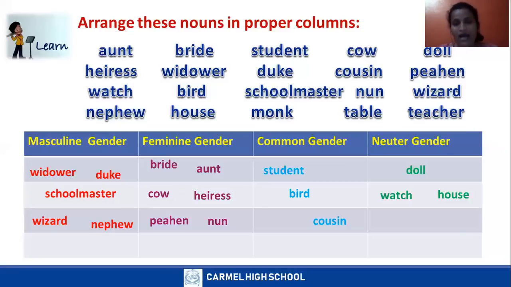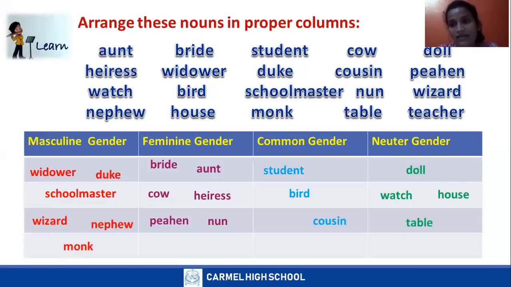Monk. Nun is the opposite gender of monk. What do you mean by monk? Monk is a person who practices religion by monastic living, either alone or with any number of other monks. They are unmarried people. They don't marry. So it will come under masculine gender.